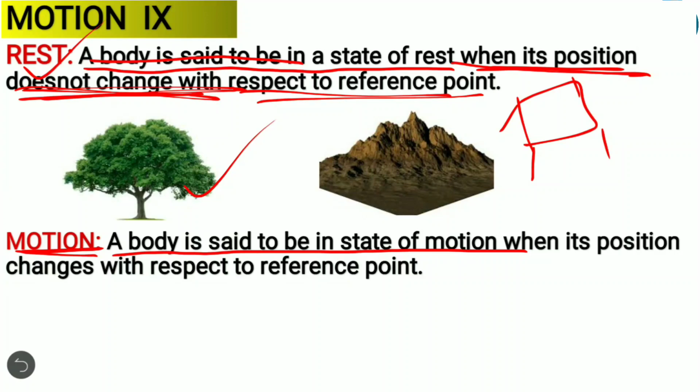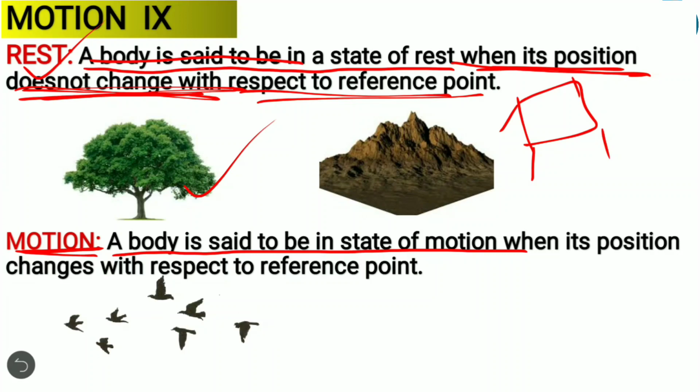Clear? For example, if one object is at a point and after some time it changes its place to another point, we can say that the object moves, right? That means considering the reference point, we can say it is moving. For example, if we consider the birds, observe, the birds are flying.